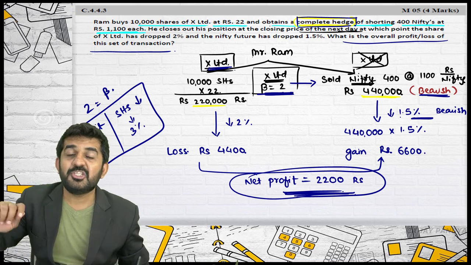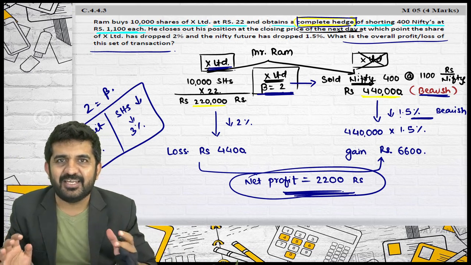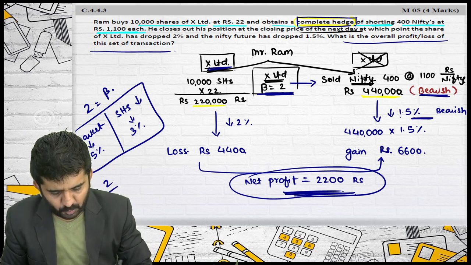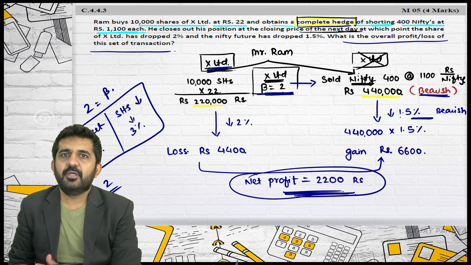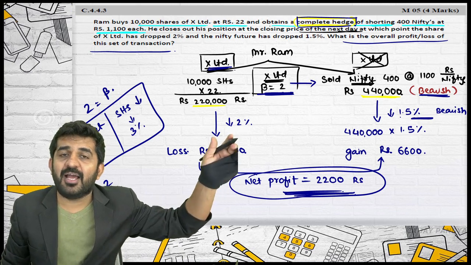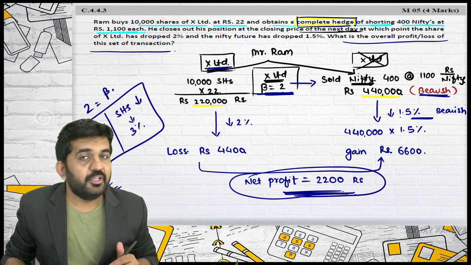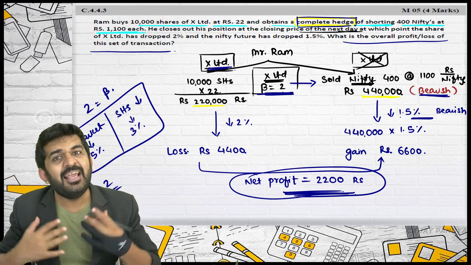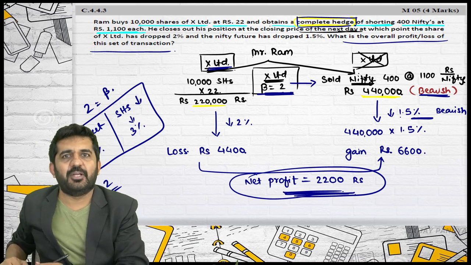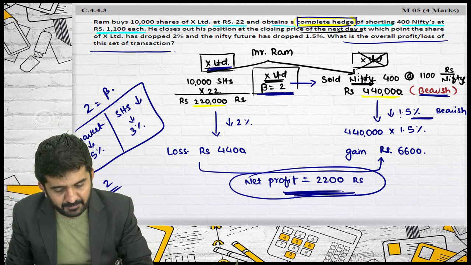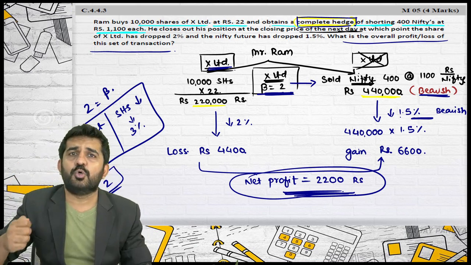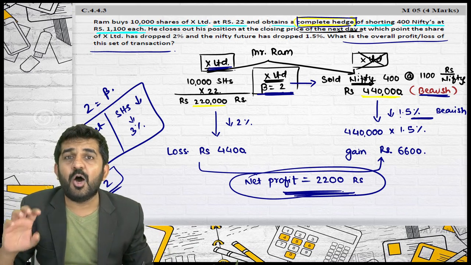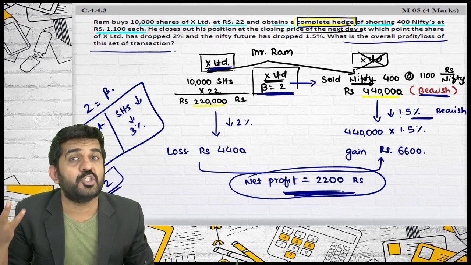Is it alright? See, this is not certain. If I find out beta of Reliance as 2, and tomorrow the market is falling by 10%, that does not mean every time Reliance will fall by 20%. I have estimated that Reliance should fall by 20%, but it is my estimate. Beta shows the relationship between an individual security and the market. But how the actual market works, no one knows.